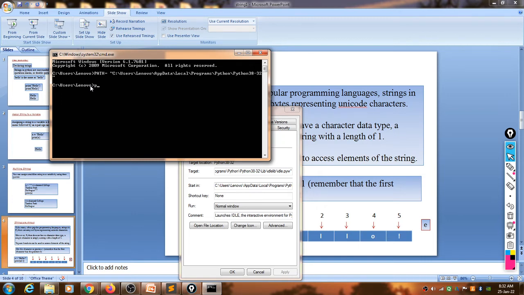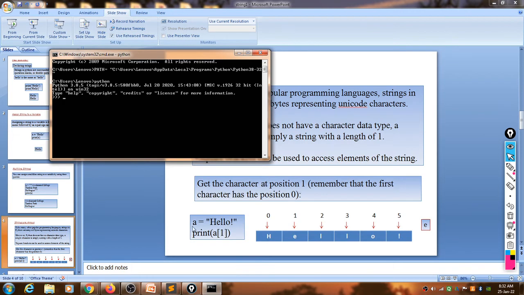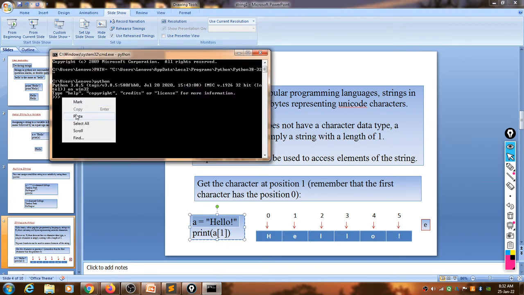Okay, so look here. Here we can write like this: a is equal to hello. We will copy this string. Look here. Okay, hello. And then, what is the error here?